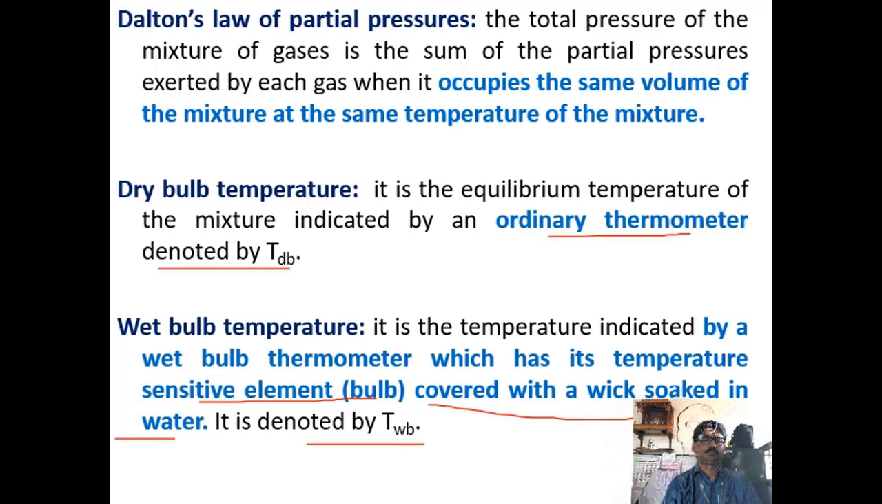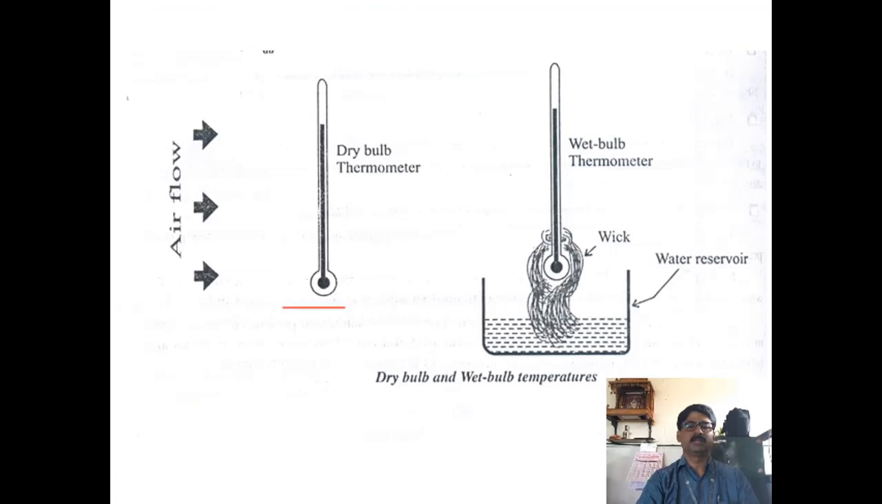So you can see here, this is the dry bulb temperature and this is the wet bulb temperature. Here you can see the bulb of this thermometer is covered with the wick and it is made to touch a water reservoir because of siphon action. So this wick will always be wet and the air passing through it will get saturated, and it gives the temperature which is called the wet bulb temperature.